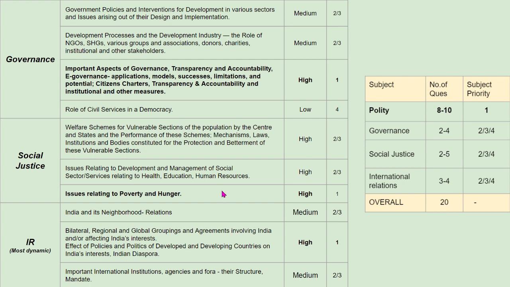So this is a paper of balance. There is balance between the syllabus lines, because every year we can see that from every syllabus line you can find a question. So there is a balance between polity, because it occupies half of the paper, and the other part, and within these parts also we can find questions being sprinkled. Accordingly, based on previous year observations, certain areas are highlighted as high and can be prioritized first when preparing this paper. So this is overall with respect to general studies paper 2 prioritization. So thank you.